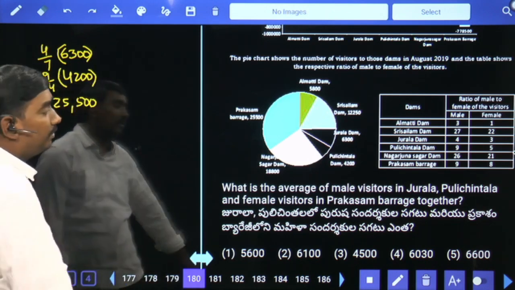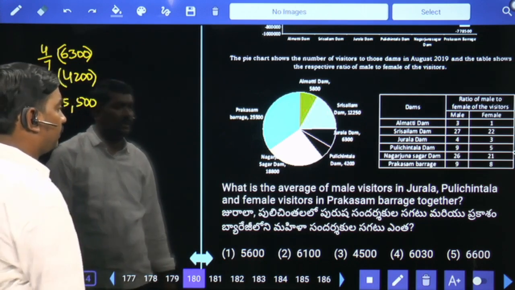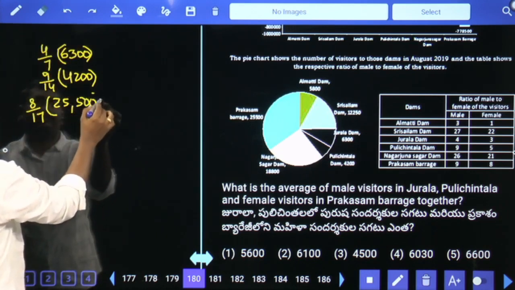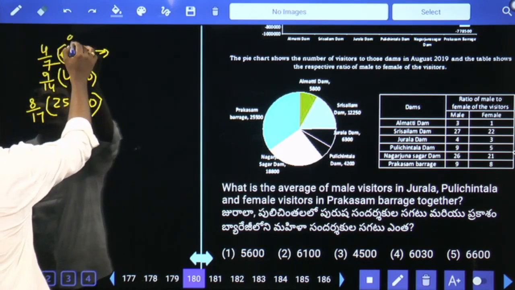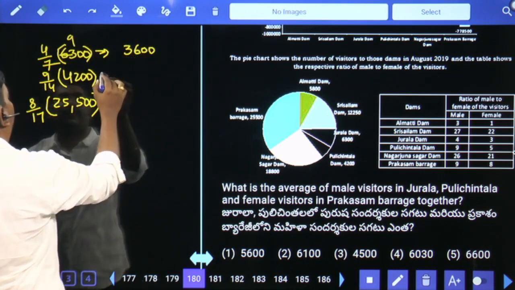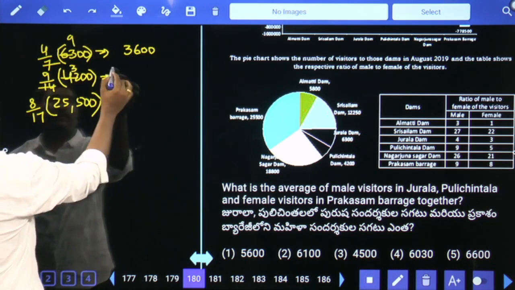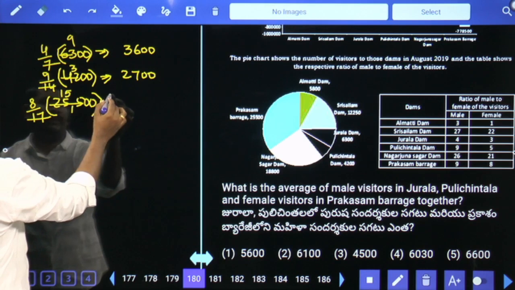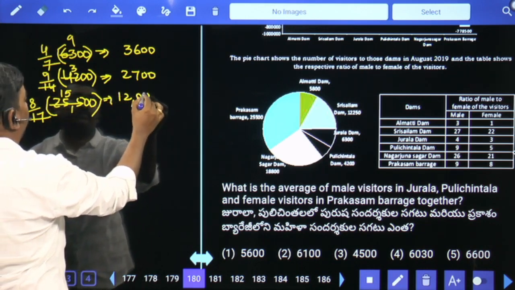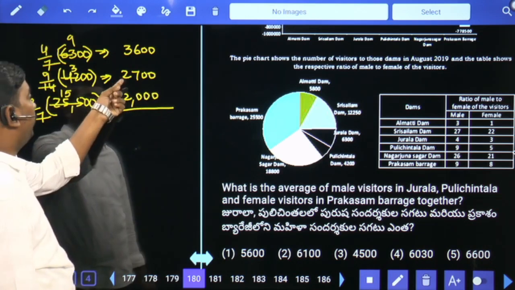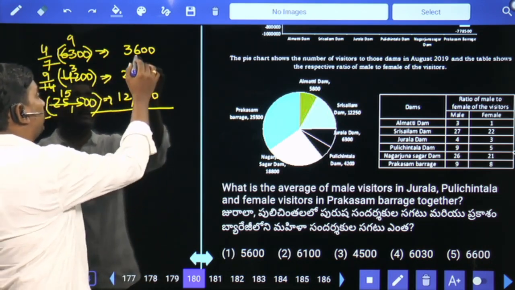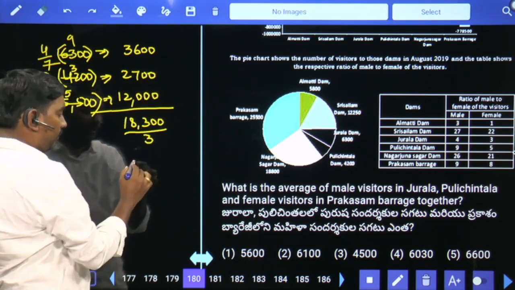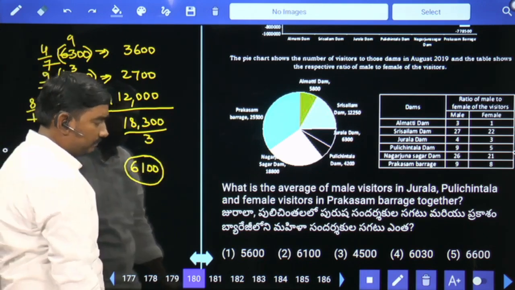9 by 14. Prakasham Barrage 17 parts. Females are 8 parts. 8 by 17. 9 times 3,600. 14, 3 times 2,700. 17 ones are 17, 17 fives are 12,000. 12,000, 14,000, 17,000. 700, 600, 1,300, 18,300. Average means divide by 3. 6,100 is your answer.